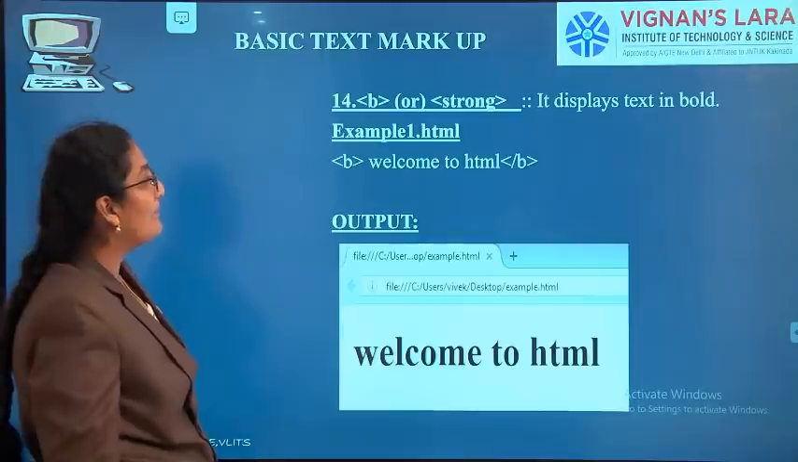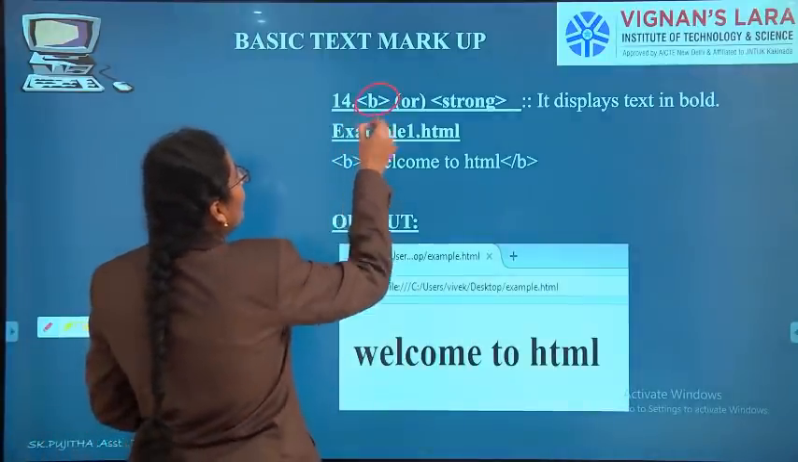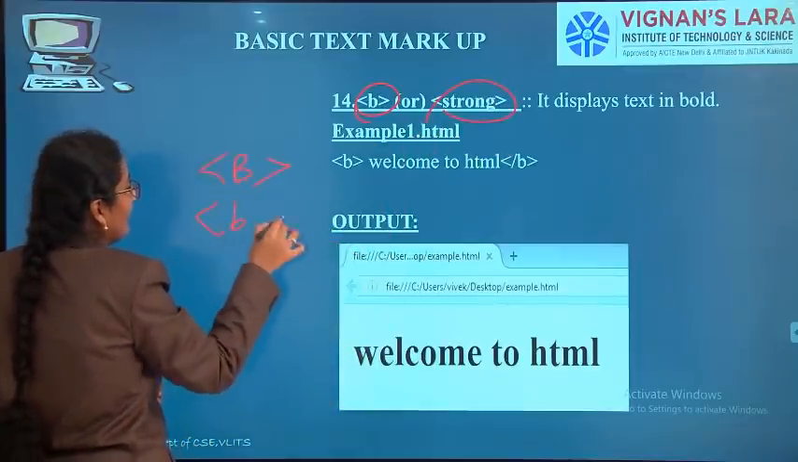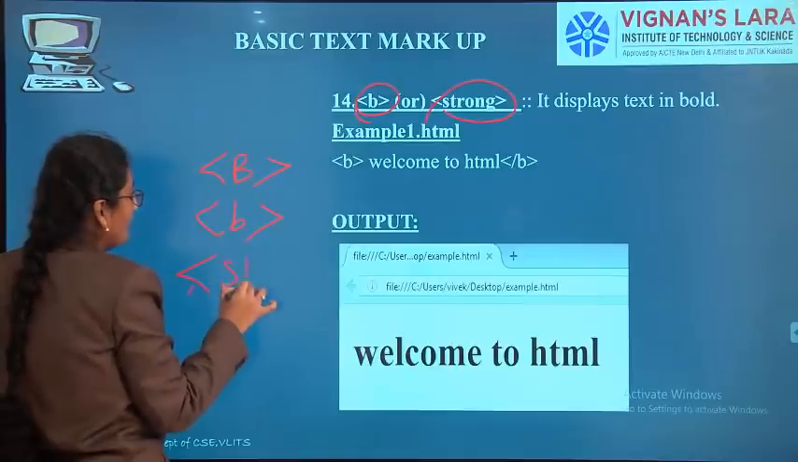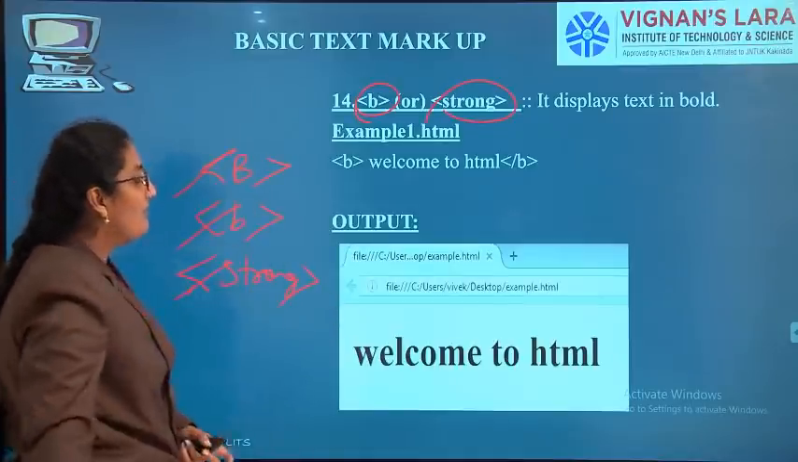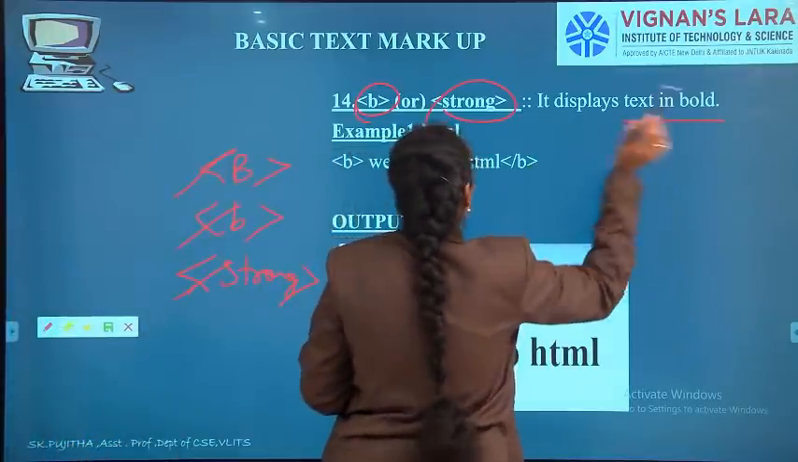Next one is nothing but bolding. For bolding we are using B. B or strong. See, we can use B like this, we can use strong also. By using this B or strong, we can bold the text. What can we do? We can bold the text.